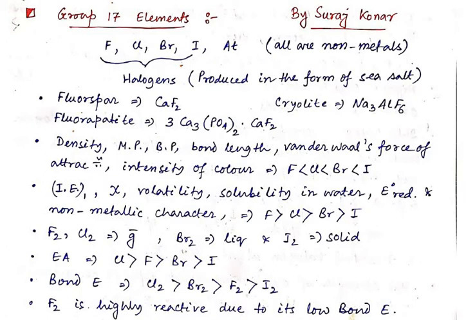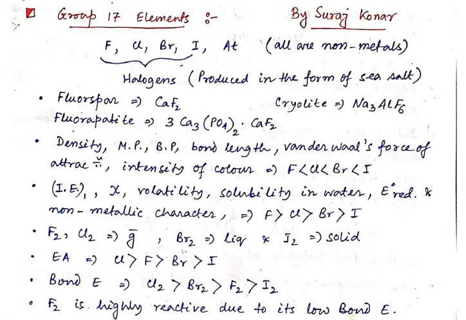Among these five elements, the first four, that is fluorine, chlorine, bromine, and iodine, are known as the halogens. Why? What actually are halogens? We call these elements halogens because they are produced in the form of sea salt.